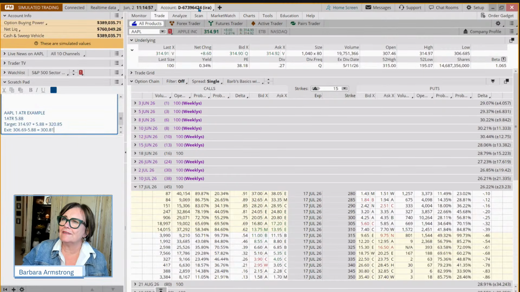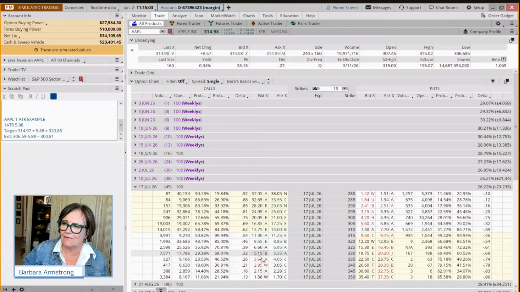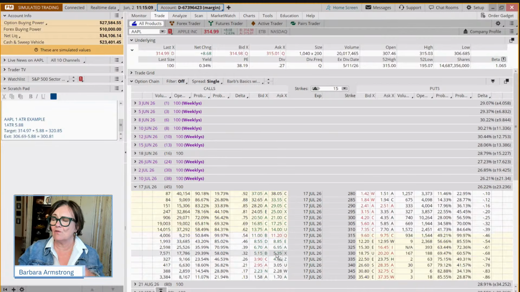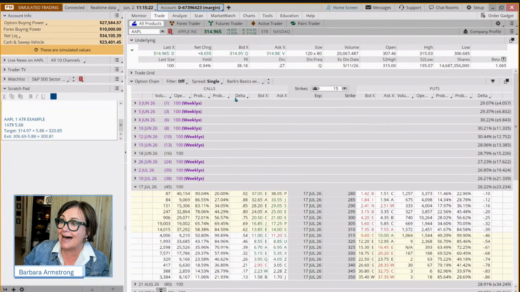So if we look at this and we say, okay, we can risk $500 to $550. And so we can do an out of the money strike. And you might say, well, that's not as interesting to me because I'm only getting 32 cents of appreciation if the stock goes up by $1. So this is what Delta tells us. It says, if this stock goes up by $1, the value of this option will go up by 32 cents.